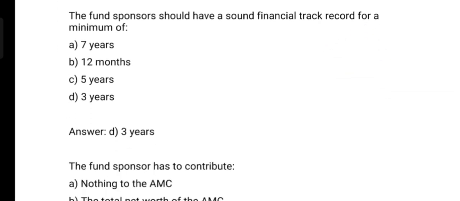Next question. The fund sponsor should have a sound financial track record for a minimum of option A 7 years, option B 12 months, option C 5 years, option D 3 years. And the correct answer is option D 3 years.